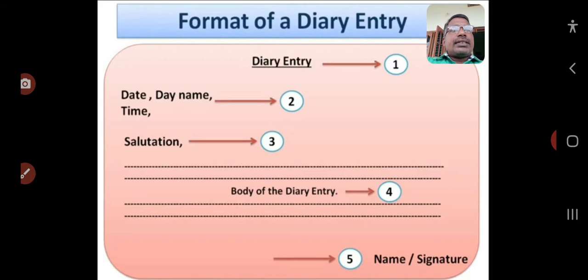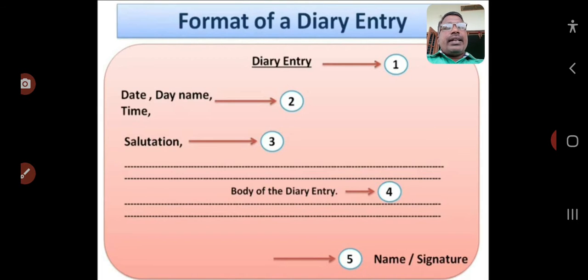Here diary entry has 5 parts. One is diary entry, that is the title, number 1. Next, date, day name and time should be written, on the left of the page. Next, salutation, that is the third part. After salutation, the body of the letter should be written. In the body of the letter we have to write our thoughts and experiences. Then the name or signature, that is the 5th one. Have you seen these 5 parts? Diary entry, date, day name, time, salutation, body of the letter, and the name and signature.